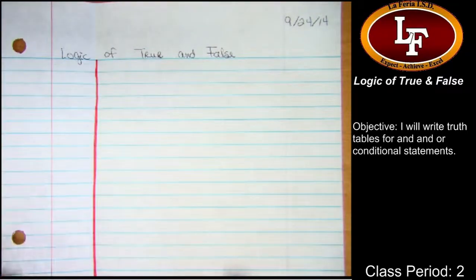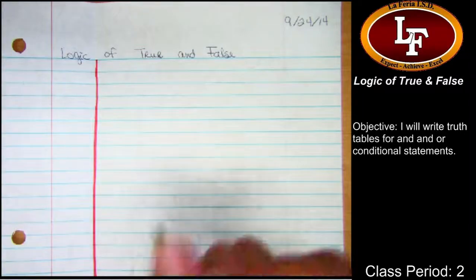All right. So yesterday we talked about those conditional statements, those if-then statements, right? Okay. Well, today we want to start talking about what happens when we have statements that have this kind of true-false thing set up to it. Okay? So let's look at an example. Is this statement true or false?